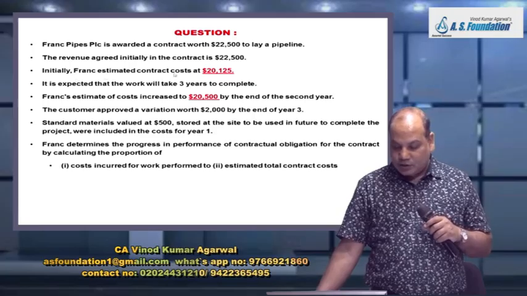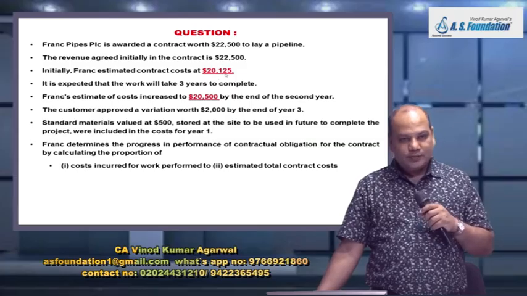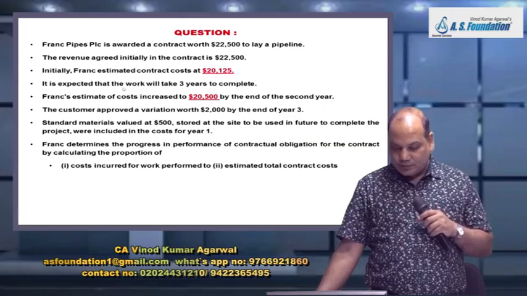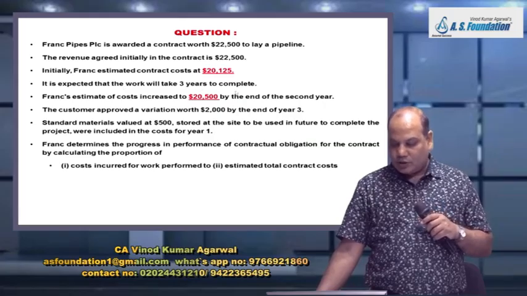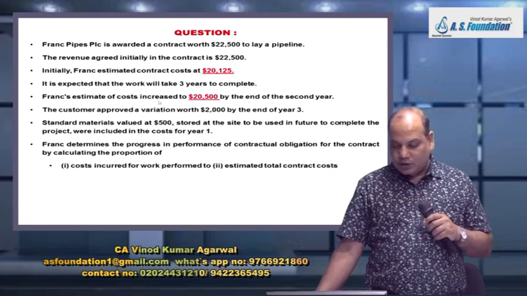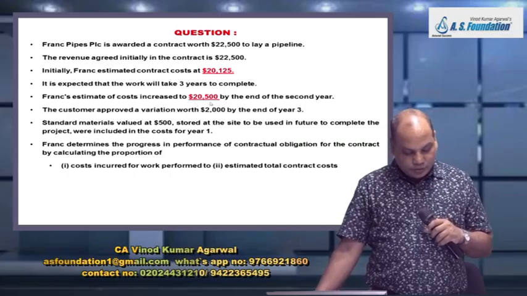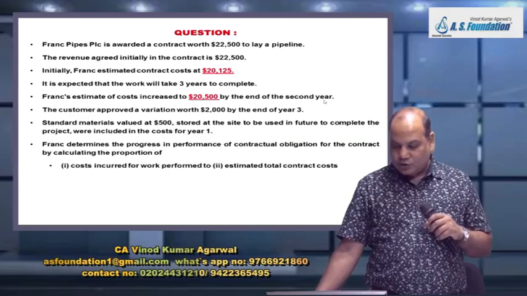Initially Frank estimated a contract cost of $20,125. It is expected that the work will take 3 years to complete.